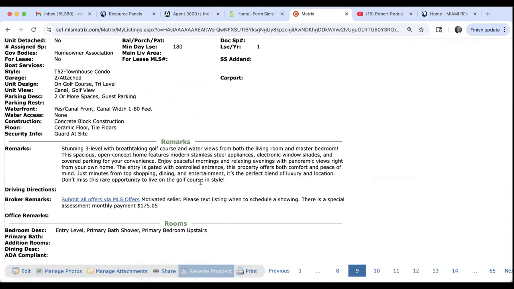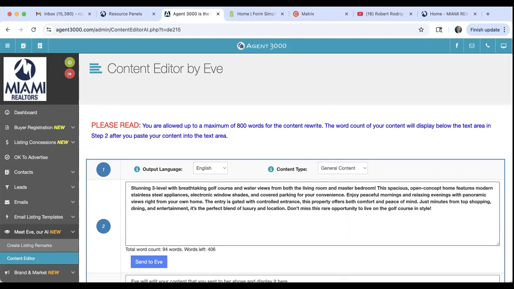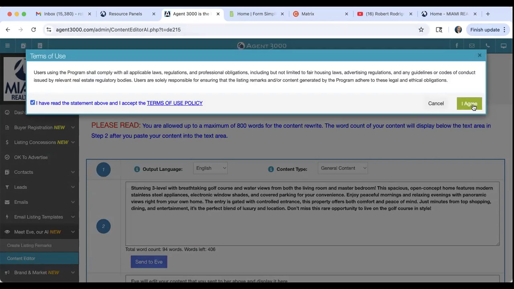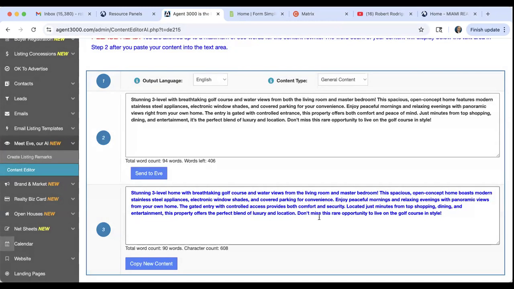You see, this is probably written with AI. All right, I'm gonna attempt to just grab these remarks right here, and let's see if it rewrites it in a different format. So I'm gonna go ahead and just put it in here under general content, click on send to Eve. I have read this information and agree, and it's gonna go ahead and produce. In this case, it was AI generated. So these remarks were pretty much AI generated and it generated the same thing. But if I would have picked something else, it would have generated a really nice remarks section.